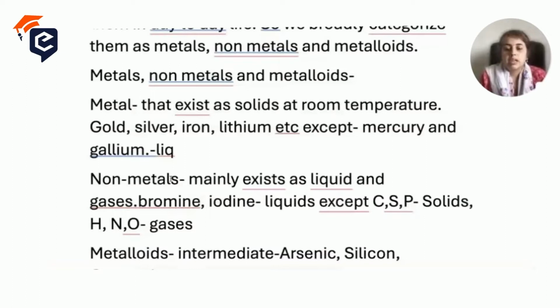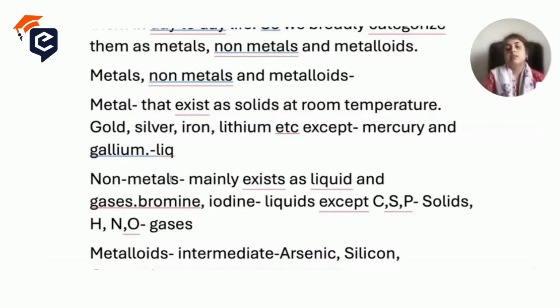Now second is the non-metals. They exist mainly as liquids and gases, except carbon, sulfur and phosphorus, which exist as solids, and hydrogen, nitrogen and oxygen, which exist as gases.